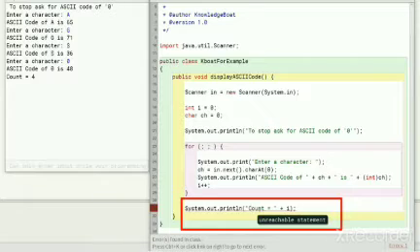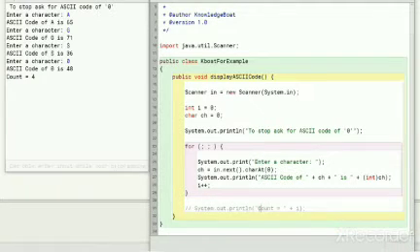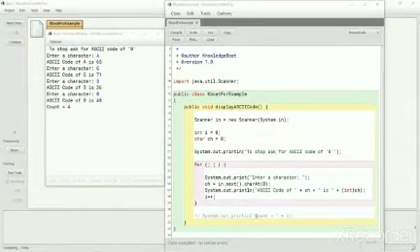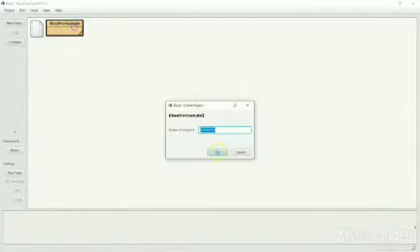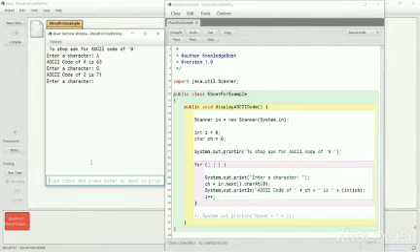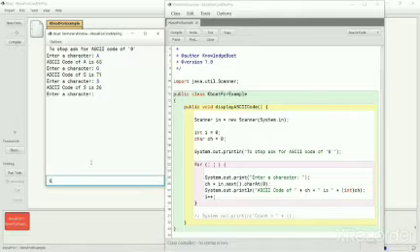Java's compiler is very smart. It detects this infinite loop and marks this line in error saying that it is unreachable. I am commenting this again to run the program and show you the infinite loop. It is repeatedly asking me to enter a character.